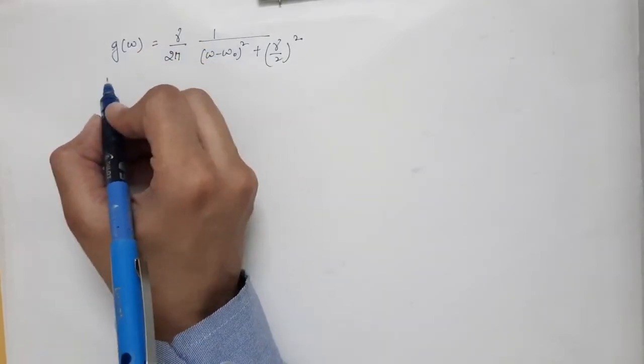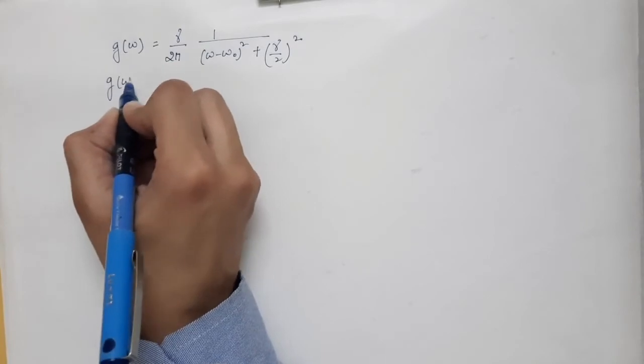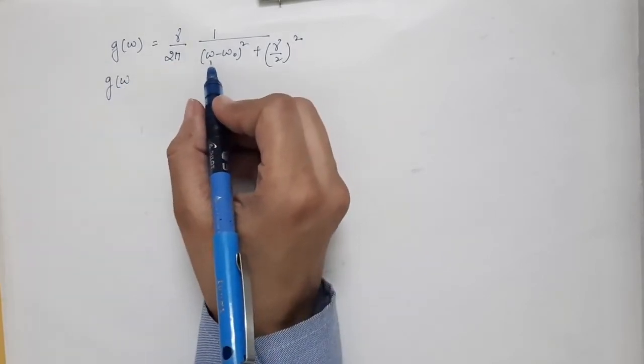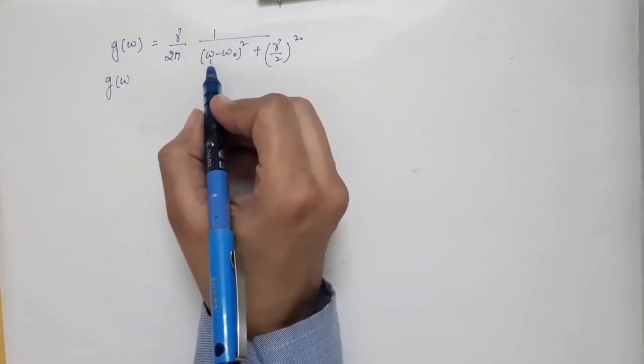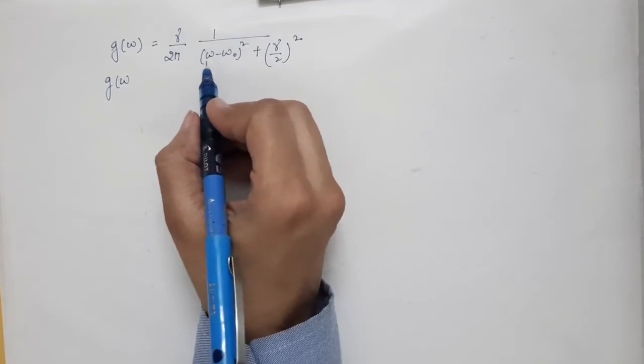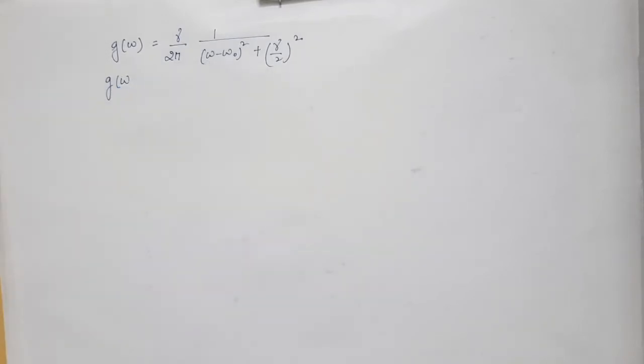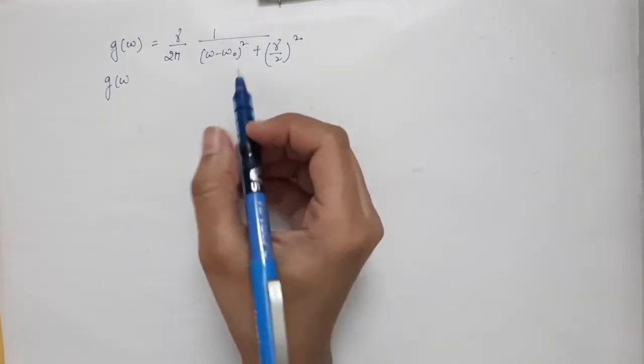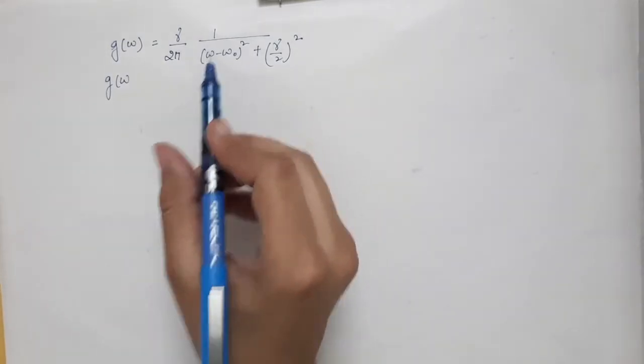Now what is the maximum value of g of omega? When the angular frequency is equal to omega 0, in that case g of omega is maximum. So first of all we will insert the angular frequency omega 0 in place of omega.